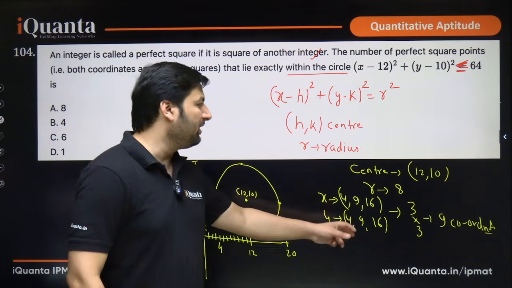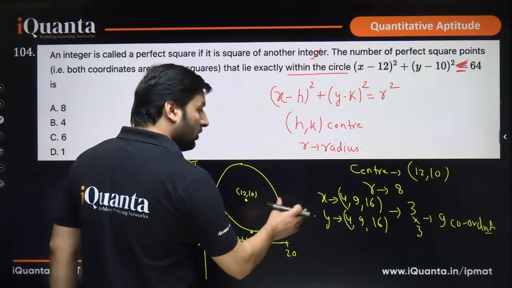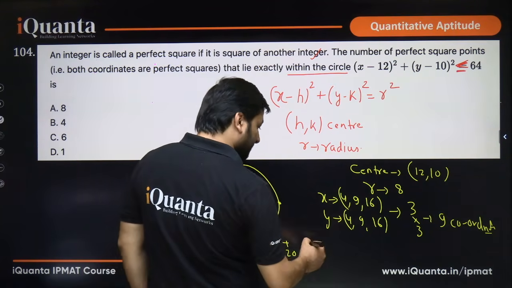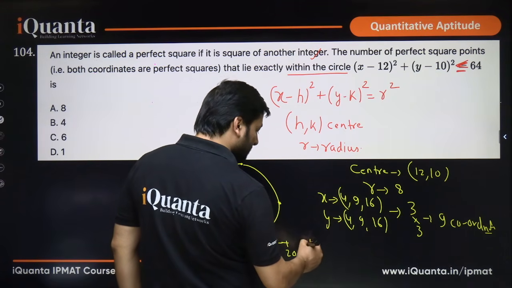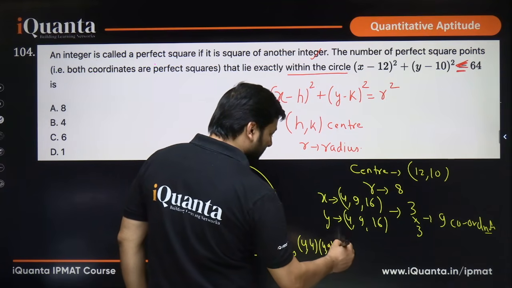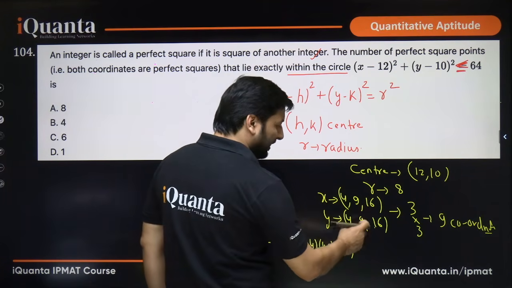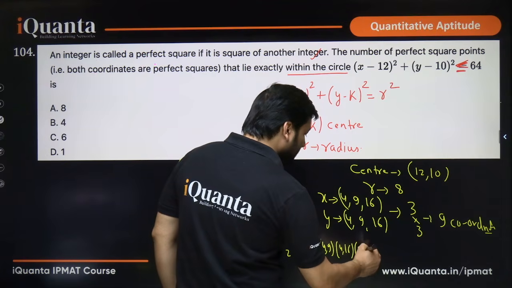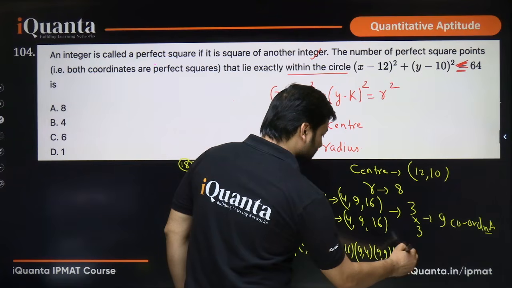But then how many of them satisfy the given equation? That is what we have to check. So what all combinations will be formed over here? Obviously 4, 4; 4, 9; 4, 16. Then we have 9, 4; 9, 9; 9, 16.